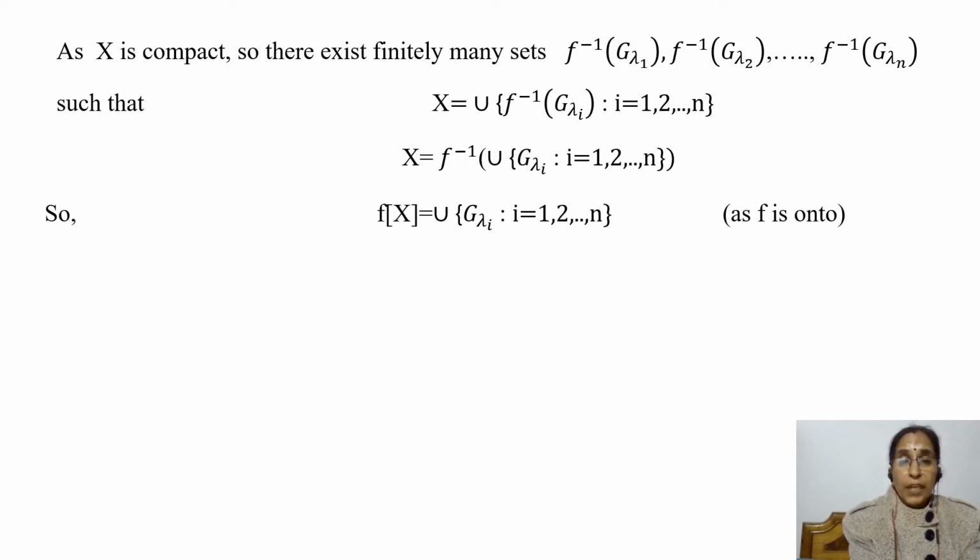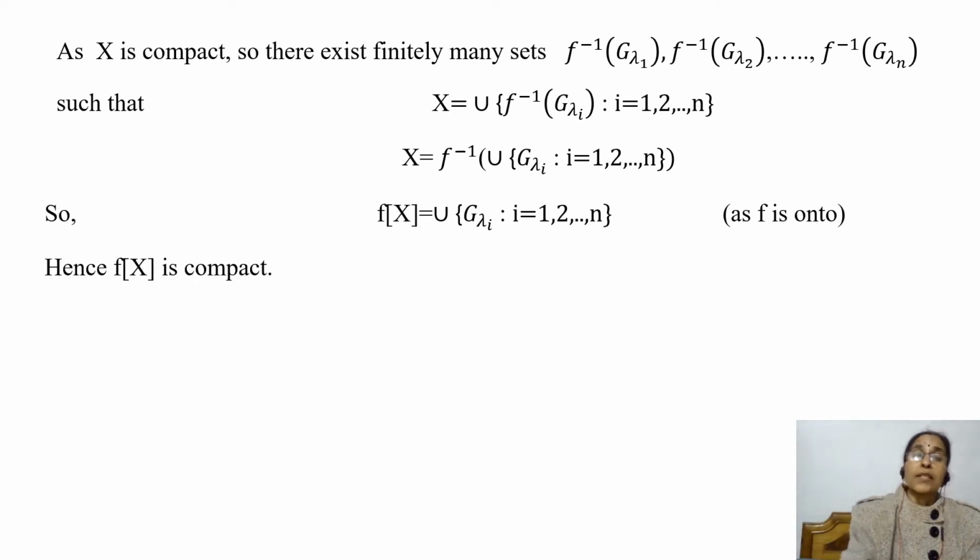Because if we take f image of f inverse of union of G lambda, i varies from 1, 2, 3, 4 up to n, then that will be equal to union of G lambda, i varies from 1, 2, 3, 4 up to n, because the mapping is onto. So we have shown that any open cover of f of x has a finite subcover. So we have shown that f of x is compact. Hence, every continuous image of a compact space is compact.